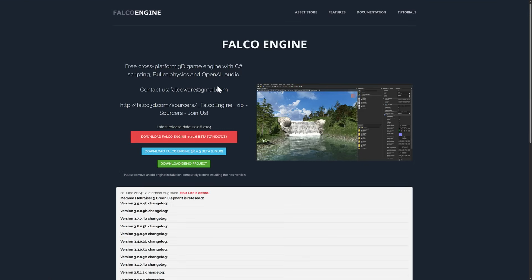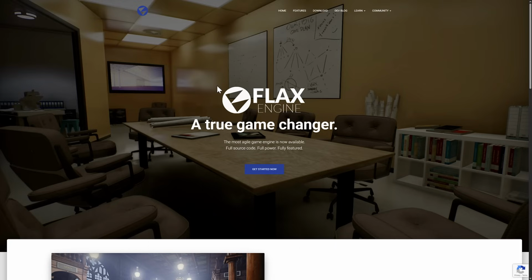So I don't know what the hell is going on with this game engine. I don't know the business sense behind it. But I do know I have checked it out a couple of times, and every time I have walked away with my mind blown. So if you're going to pick one of these things just to go, okay, what the heck is this? Go check out Falco Engine because it's bizarre just how good it is.